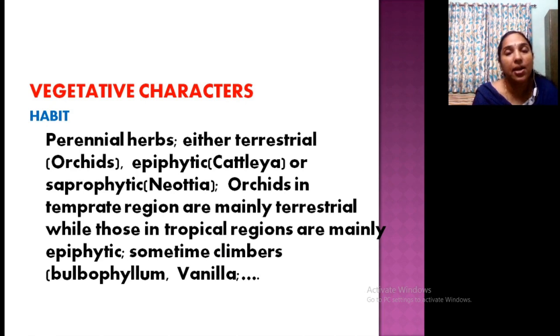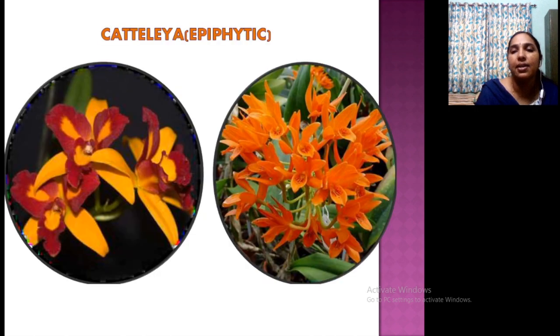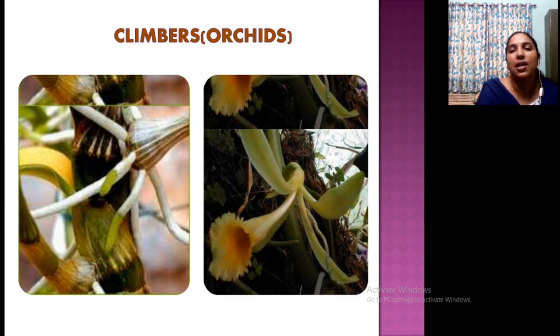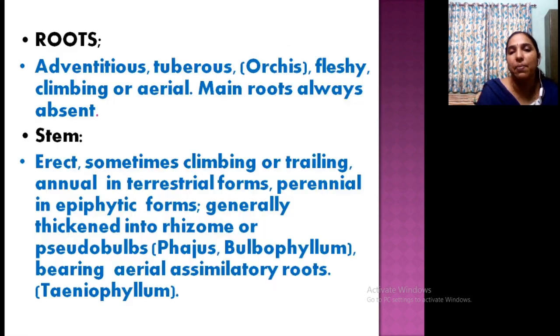Habit: usually perennial herbs, terrestrial, or as we discussed, epiphytic. One example of epiphytic is Cattleya, then saprophytic, etc. They are terrestrial, tropical, or somewhere else. Bulbophyllum, vanilla, etc. are climbers. Vanilla, that is a climber. This is a Cattleya epiphytic orchid, with very beautiful flowers. This is an example of a climber.